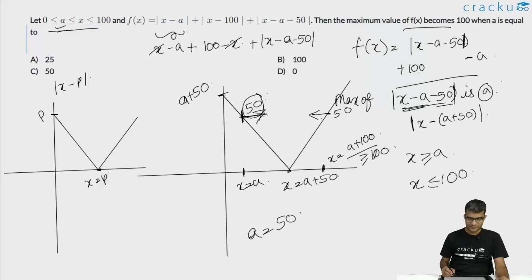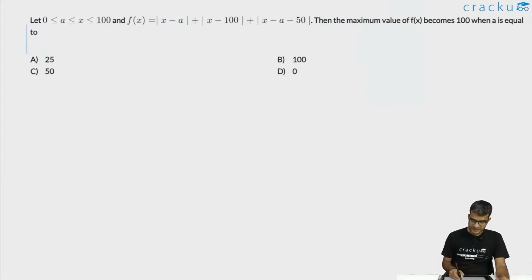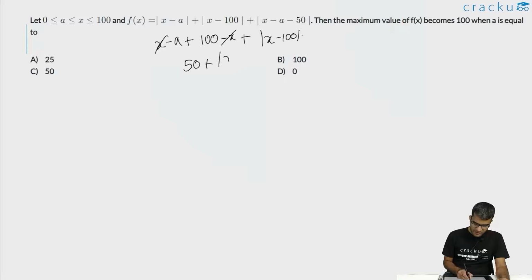And how does the graph look like? Let me erase all of this. Once you know that a is equal to 50, the function becomes, this is again x minus a plus 100 minus x plus modulus of x minus 100. This is 100 minus a, which will become equal to 50. So this is 50 plus modulus of x minus 100.